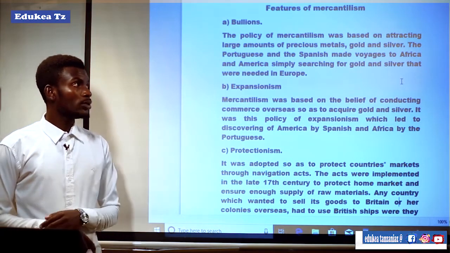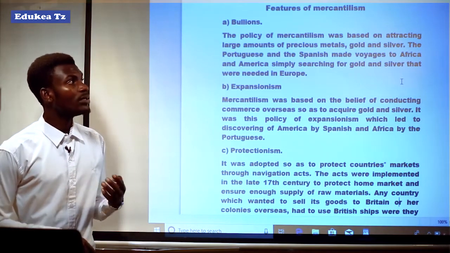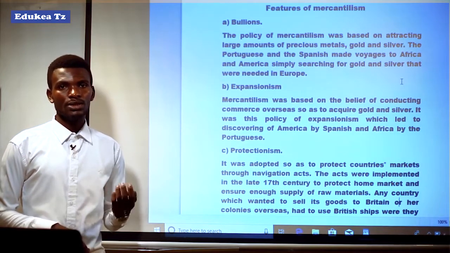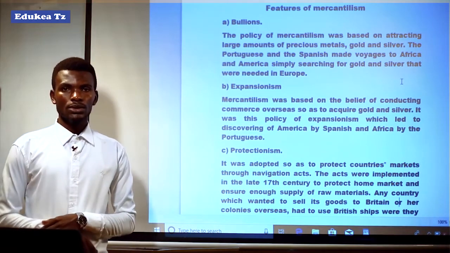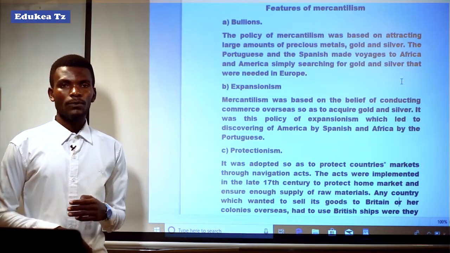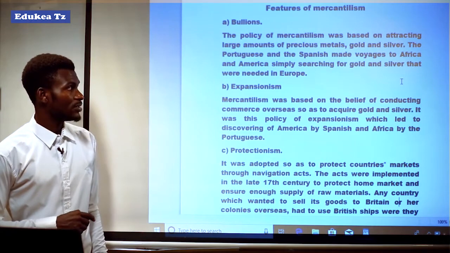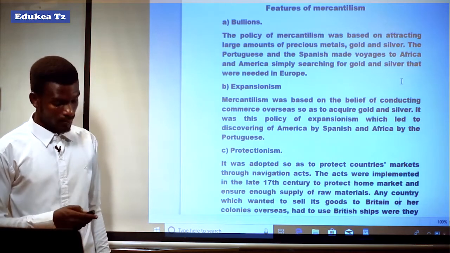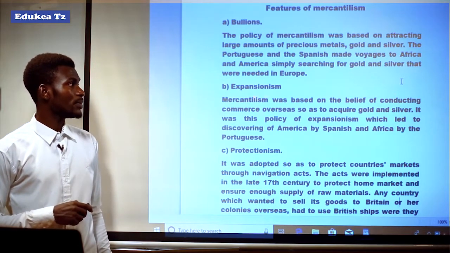So the European countries competed in sailing voyages towards other parts of the world, in Africa and America, in order to accumulate those bullions, gold and silver, for the prestige of the nation or state. Another feature of mercantilism was expansionism.